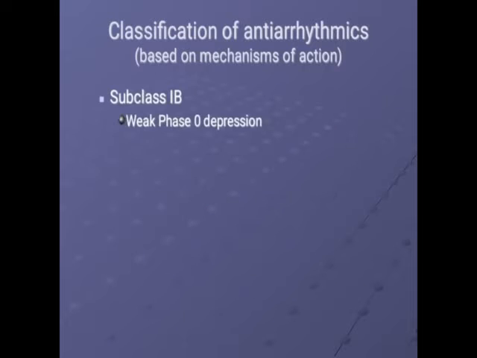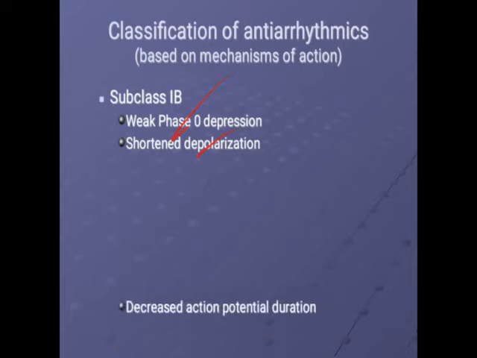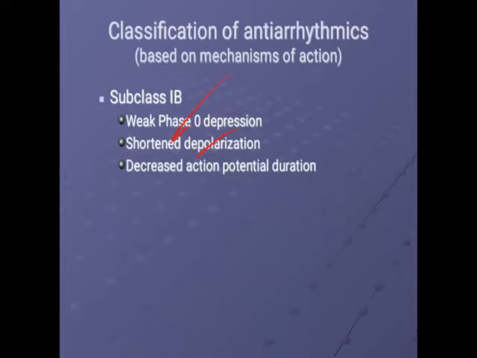Now class 1B is weak. So class 1A is moderate, and class 1B has a weak phase 0 depression. It shortens the depolarization and decreases the action potential.